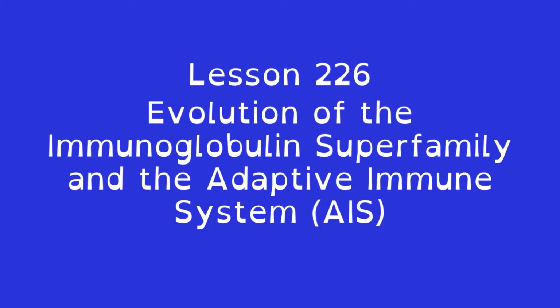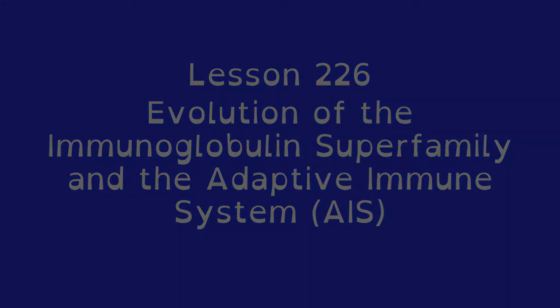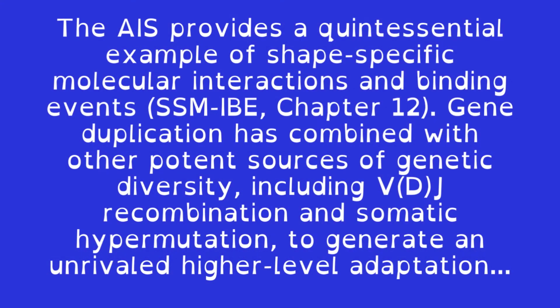Evolution of the immunoglobulin superfamily and the adaptive immune system, AIS. Brief overview. The AIS provides a quintessential example of shape-specific molecular interactions and binding events, SSM-IBE, Chapter 12.